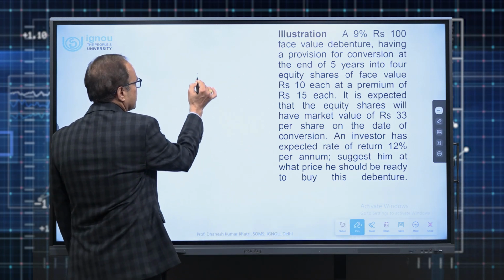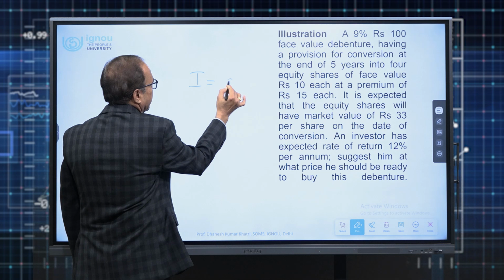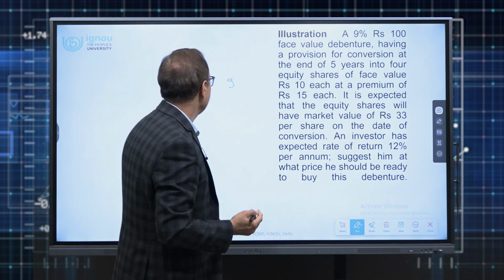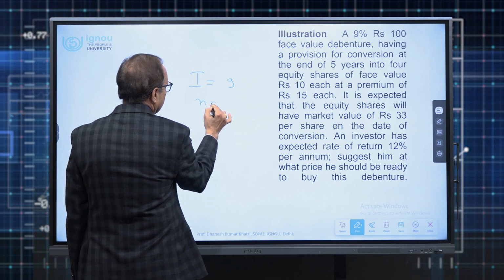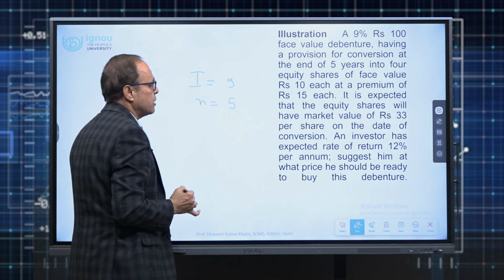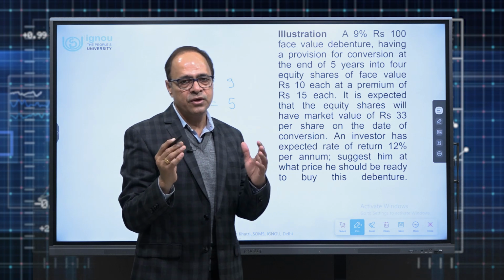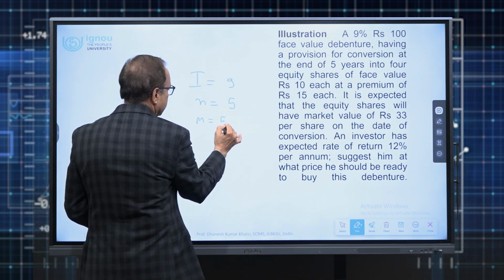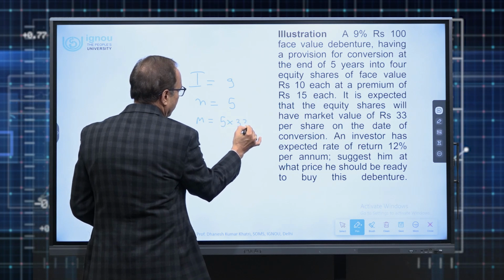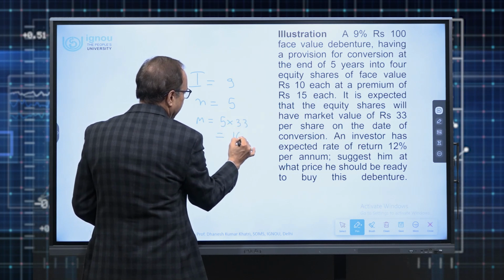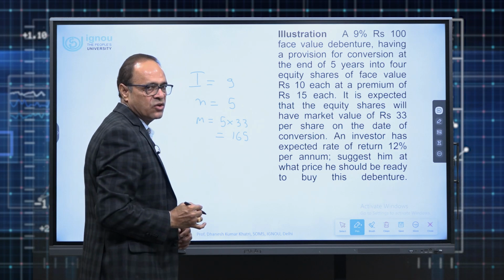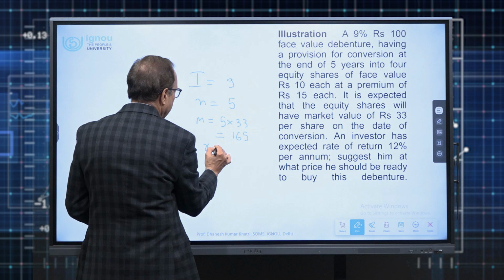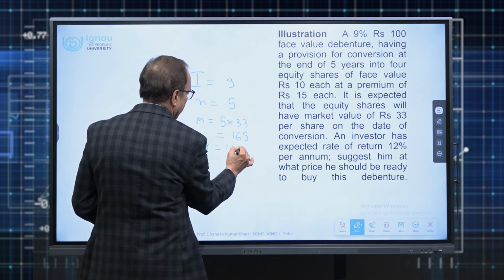So I in this case is 9 every year. So by chance it is again 9. It need not be 9 every time. And that means how long he will keep on getting these interest amounts for 5 years till the date of conversion. On conversion, what he gets? Each debenture is getting converted into 5 equity shares. So he is getting as good as something worth 165, 33 multiplied by 5. And his R is simply 12%.